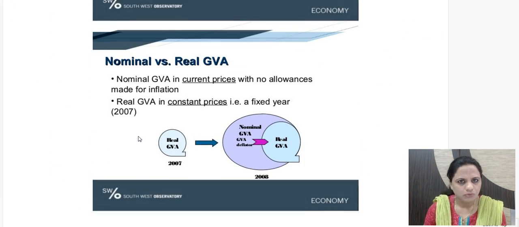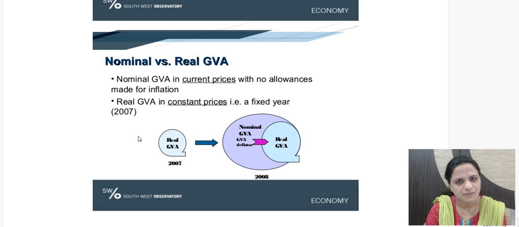Then there are two other prefixes which are provided to GDP, GNP, GVA. These are nominal and real. So nominal GDP or nominal GVA. So what is nominal and real? Nominal will be at current prices, so there is no allowance for inflation as such. Inflation is not taken into consideration. Whatever the current prices are, at this price, this is the value.